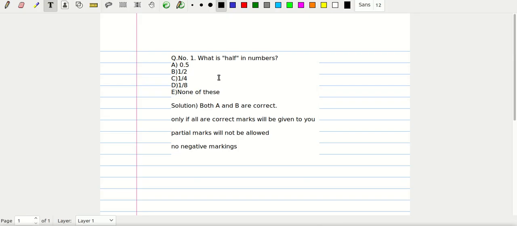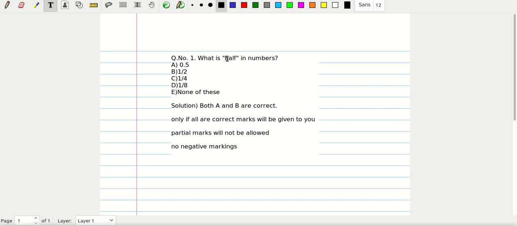Let's say this is a question given to you: what is half in numbers? We normally say half using words, so when you say half, what does it represent numerically? We have options given: A is 0.5, B is 1 by 2, C is 1 by 4, D is 1 by 8, E none of these. E is not in the GATE paper, but just for your reference.